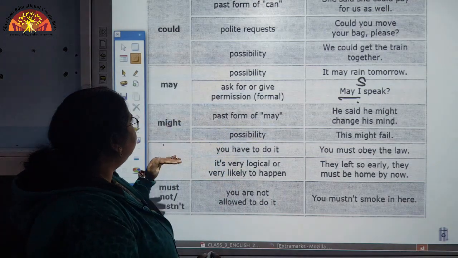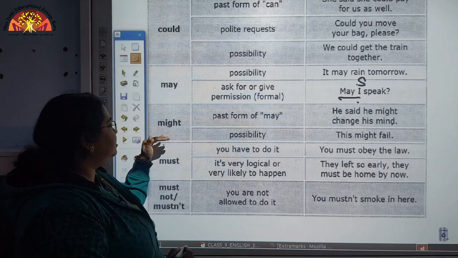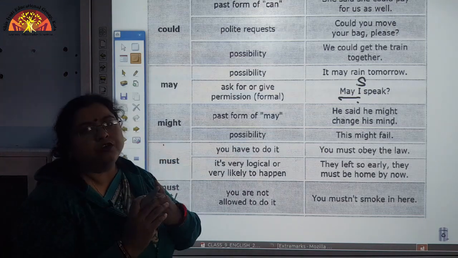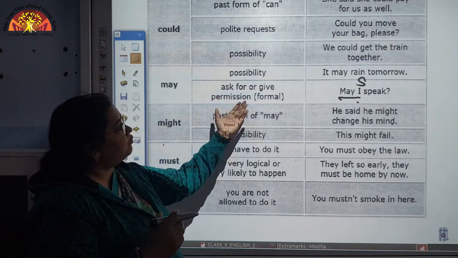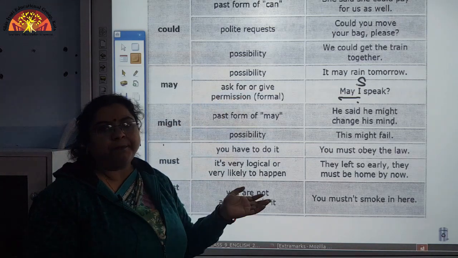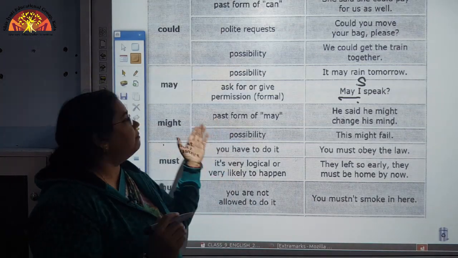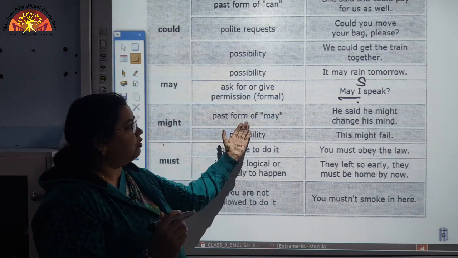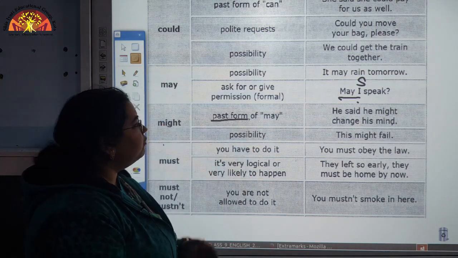Now let us move to the past form of may, that is might. If we want to express possibility or seek permission and it happened somewhere in the past, we need to use the past form. So here might is the past form of may. How will we use it?